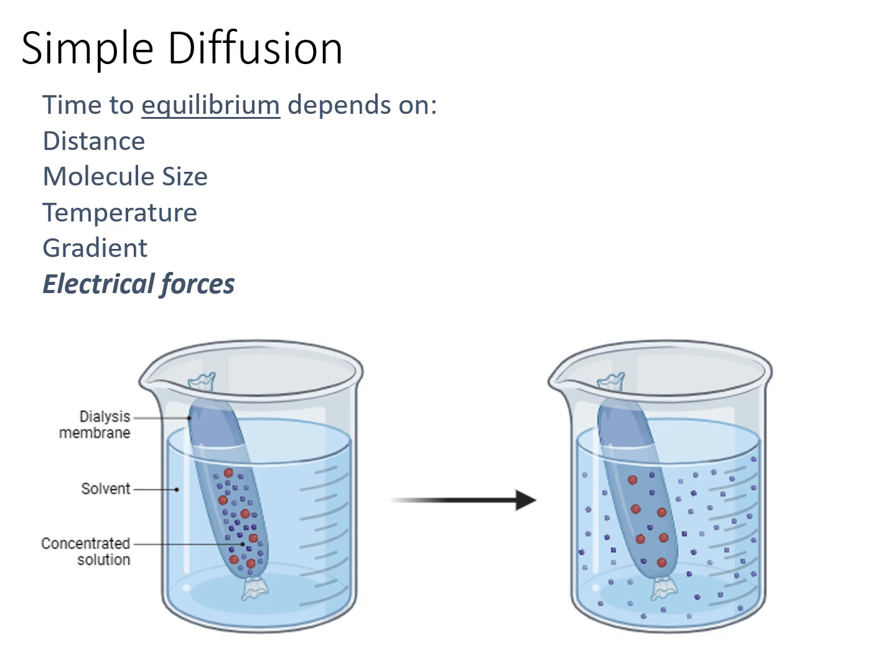Figuring out where a molecule is in high concentration and where a molecule is in low concentration can help you figure out the direction of simple diffusion. But there are other things that affect this process of simple diffusion. Going back to the example of the ink drop in a glass of water, there are two things that I could do to speed up that process that makes a homogeneous mixture. I could stir the water, adding kinetic energy to the system and increasing the rate of diffusion. I could heat the water, adding kinetic energy to the system and increasing the rate of diffusion.